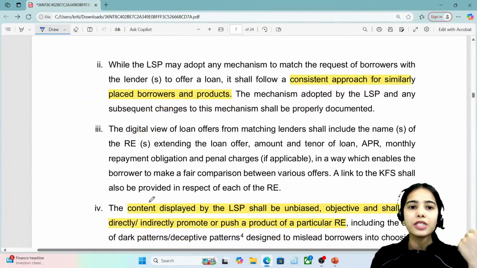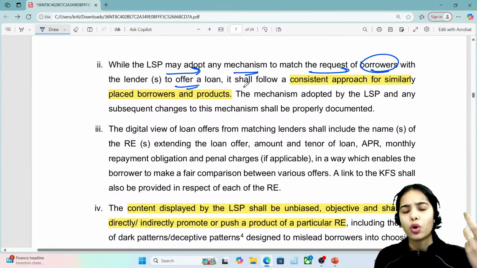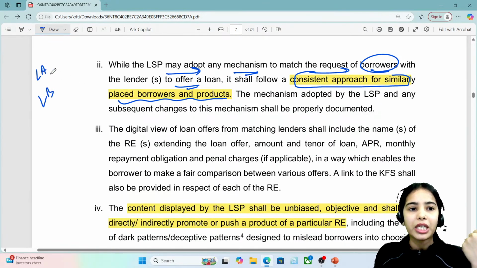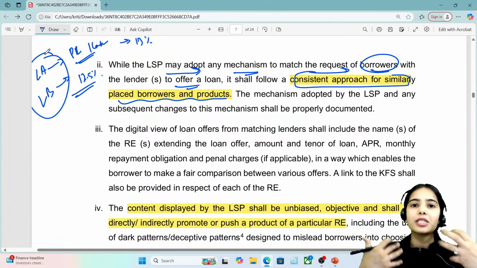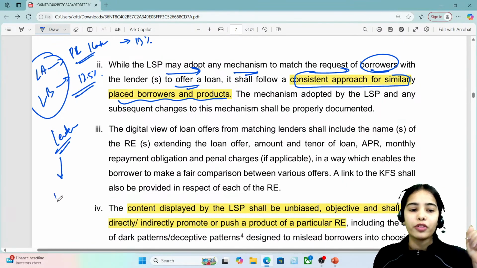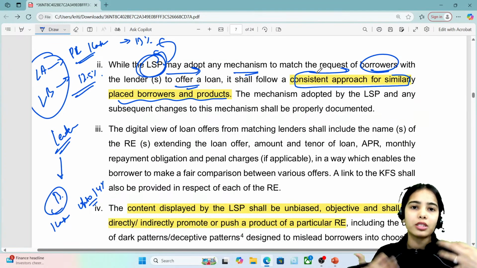Next, while the LSP may adopt any mechanism to match the requests of the borrowers with the lenders to offer a loan, it shall follow a consistent approach for similarly placed borrowers and products. Let's say lender A and lender B are both providing a personal loan of 1 lakh rupees, lender A at 13% and lender B at 12.5%. The borrower had a requirement of a loan of 1 lakh rupees at a rate of up to 14%, so the LSP should show all the lenders that meet such requirements.